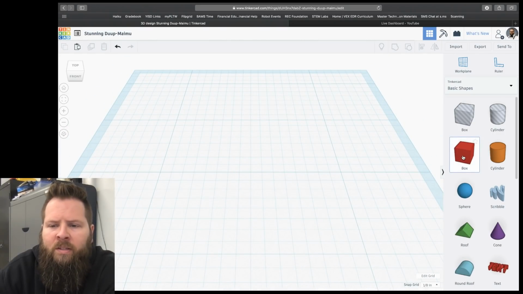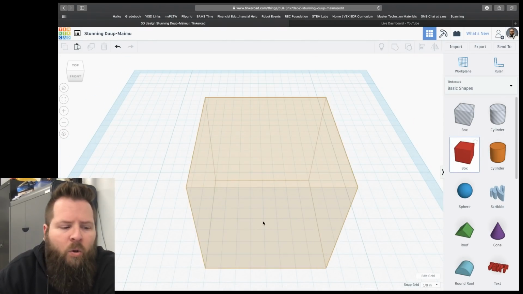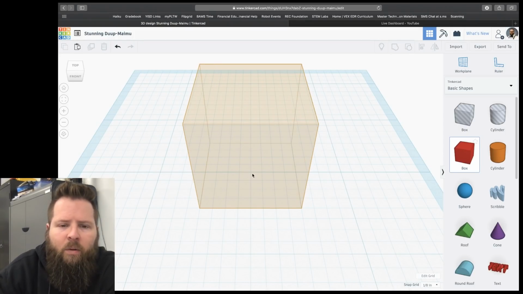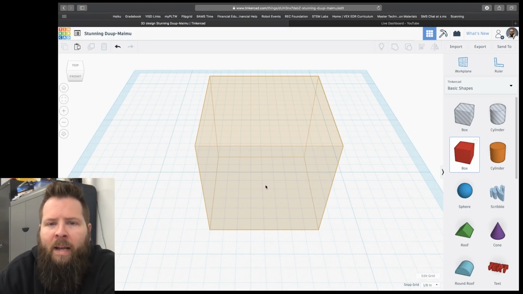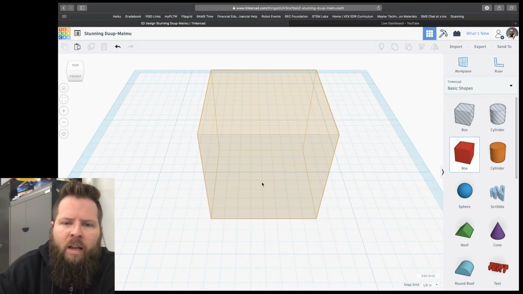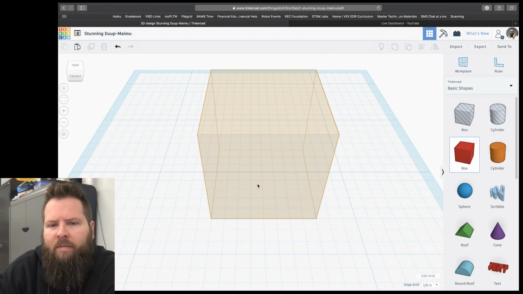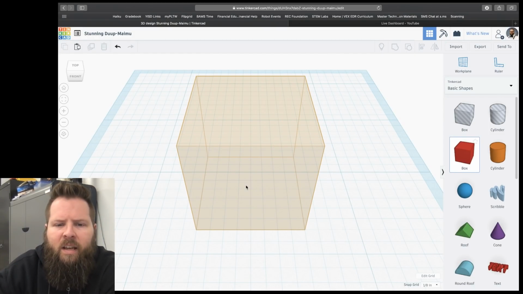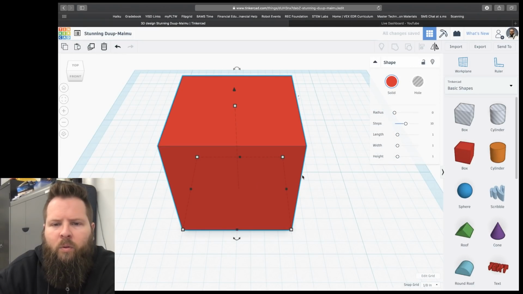And then just click once on the box, and then you can move your mouse around and place it wherever you want. Now if you click and drag, you can do that too, but sometimes it's a little bit harder when you click and drag, especially with your trackpad on a Chromebook. With your Chromebook, if you have access to a mouse, I would highly recommend getting a mouse. It's going to be so much easier. The controls are a lot easier to use, but you don't have to. Okay, so I'm just going to place this anywhere on the grid by clicking again, or letting go of clicking if you clicked and dragged.